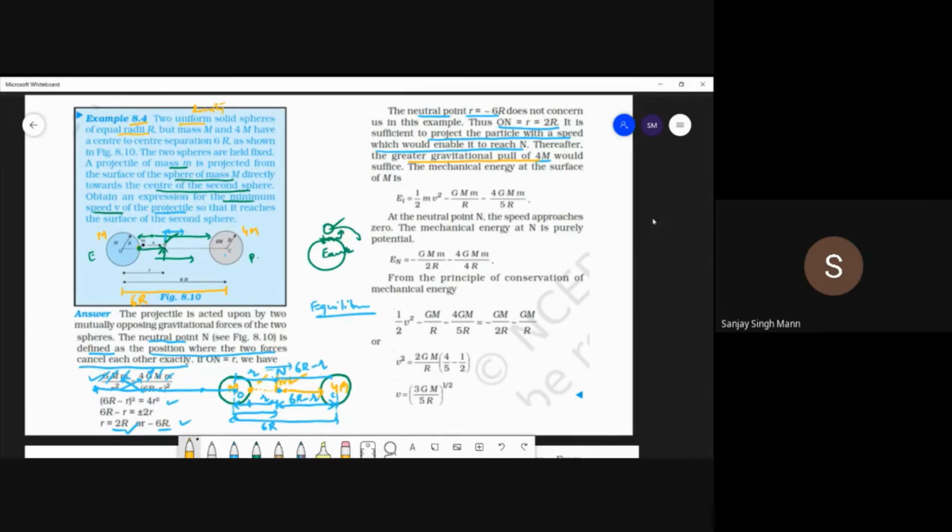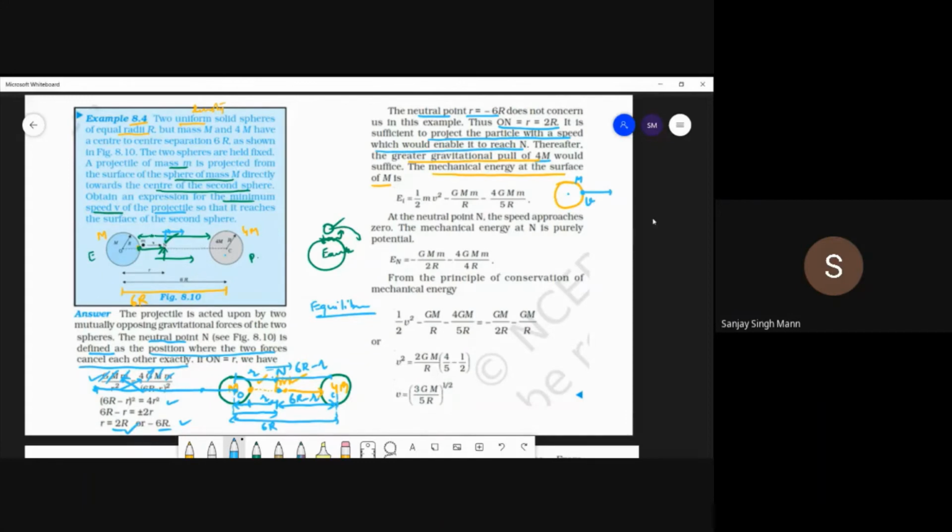We want it to escape from m. So beyond N, the gravitational pull of 4m will suffice, and then the mechanical energy at the surface of m. So what will the mechanical energy be when it was at the surface, when it was launched from here? When the projectile was launched from the surface of this mass m, its velocity was v.